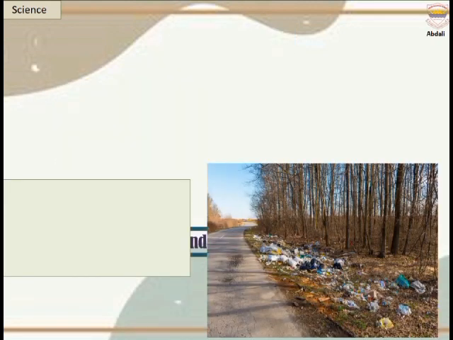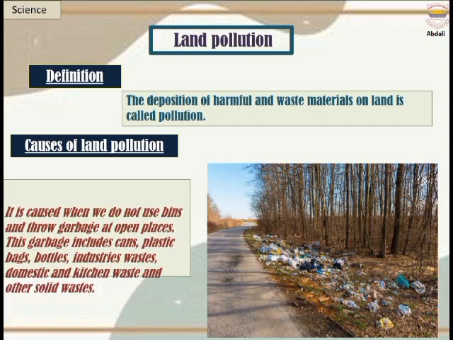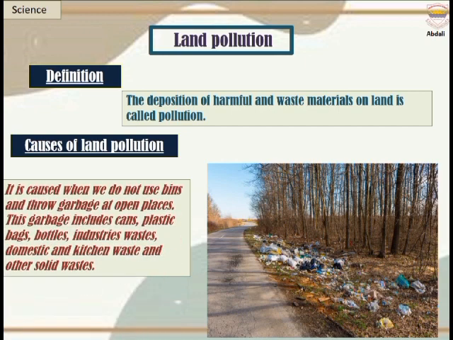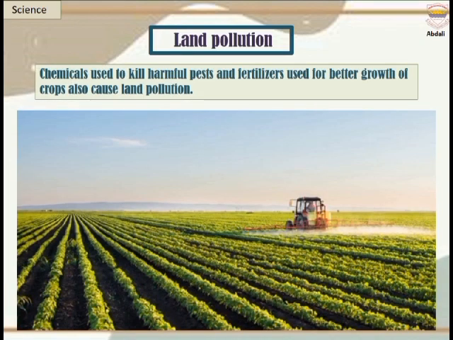Land pollution. The deposition of harmful and waste materials on land is called land pollution. Causes of land pollution. It is caused when we do not use bins and throw garbage in open places. This garbage includes cans, plastic bags, bottles, industrial wastes, domestic and kitchen wastes, and other solid wastes. Chemicals used to kill harmful pests and fertilizers used for better growth of crops also cause land pollution.